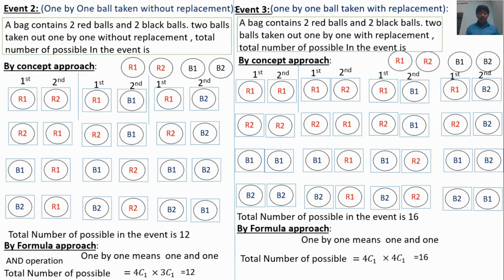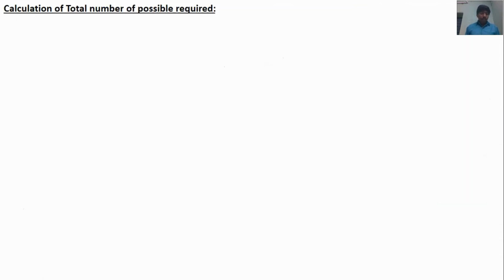So try to understand the formula approach. It will help to solve the problems within a quick time period. Now, how to calculate the total number of possibles required?